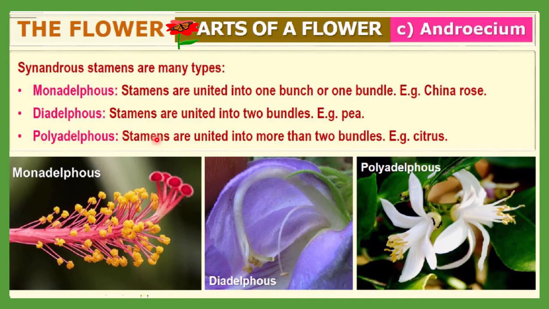Next is the polyandrous. Here what happened? Stamens are united into more than two bundles. Here more than two bundles will be observed, in the case of citrus plants. So by this you can say synandrous stamen may be of three kinds: monoadelphous, diadelphous, and polyadelphous. One group, two groups, and more than two groups are considered monoadelphous, diadelphous, and polyadelphous.